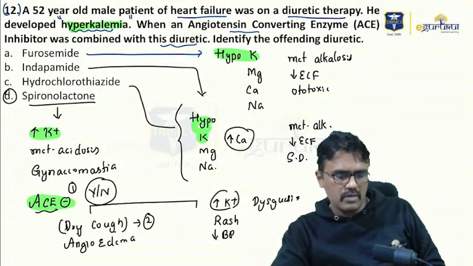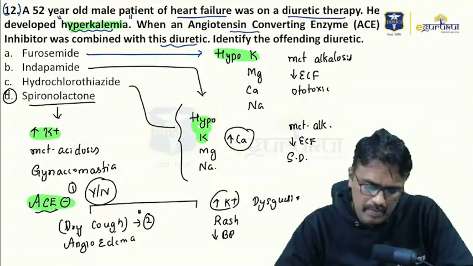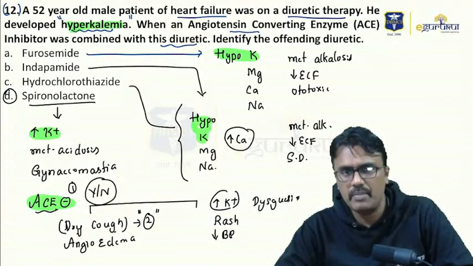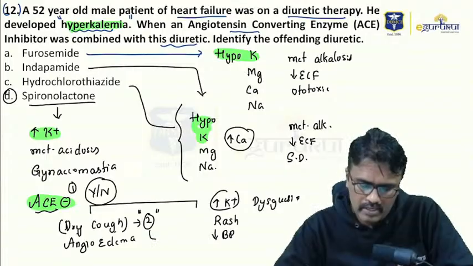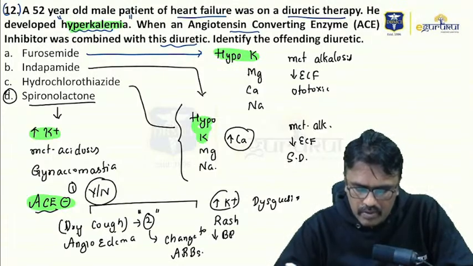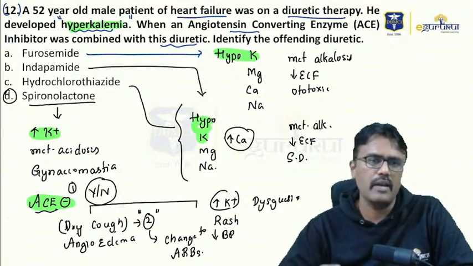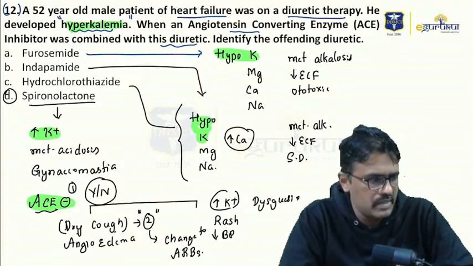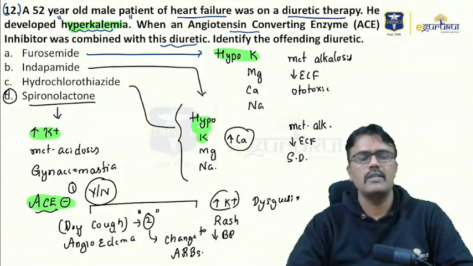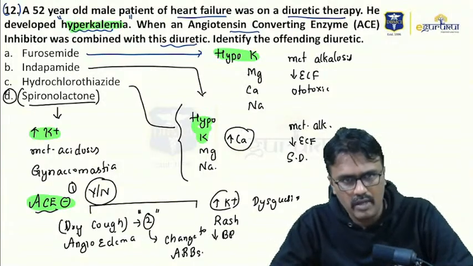For the first one, no, that is fine. But what about the second question? What happens when we use an ACE inhibitor in a patient and they develop dry cough? The next step is to change to ARB. Change to ARB because ARBs will not produce dry cough, as they don't inhibit bradykinin. That's the reason why we do that. Yes, Rohit Sharma, you're right. Change to ARB. Yes, Ayant, you're right. So the answer for that question is spironolactone.